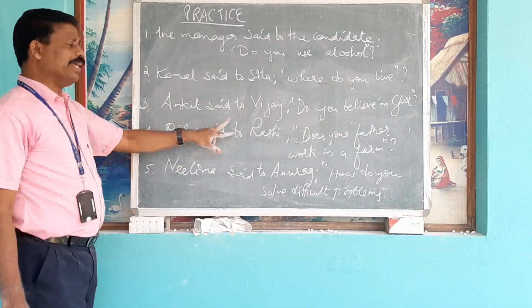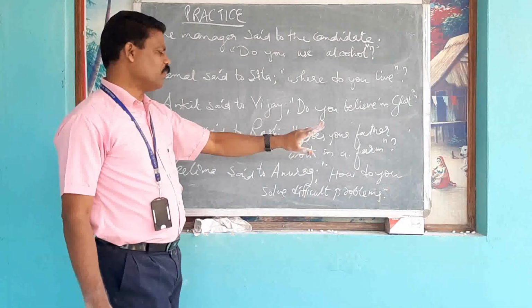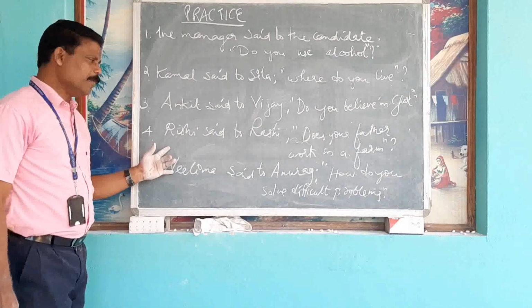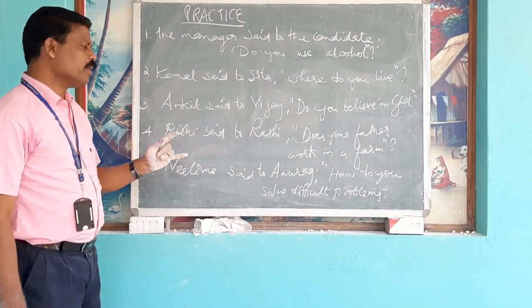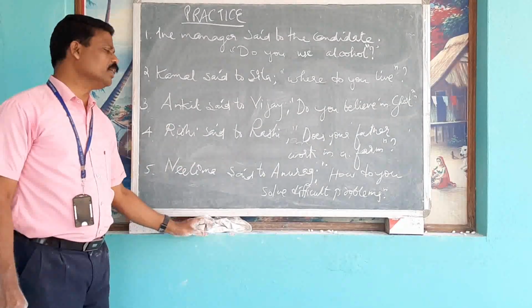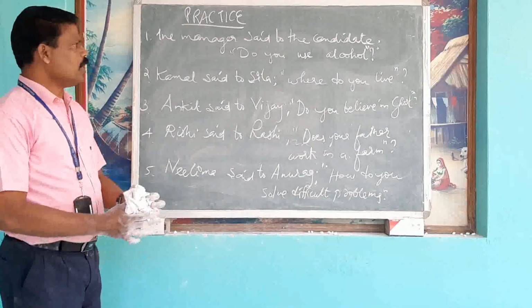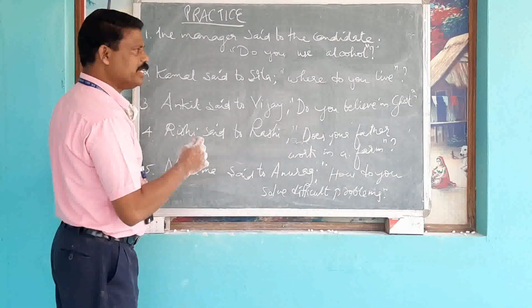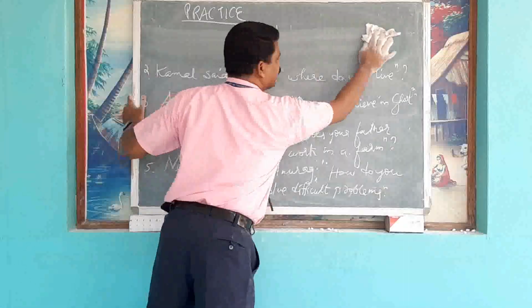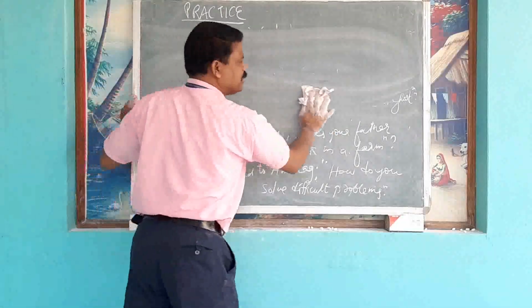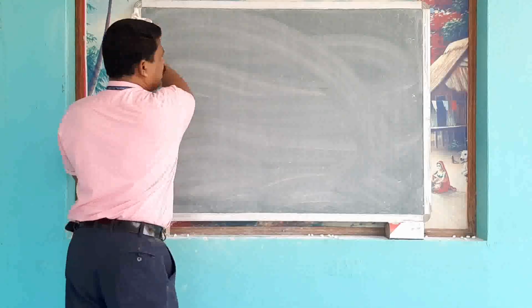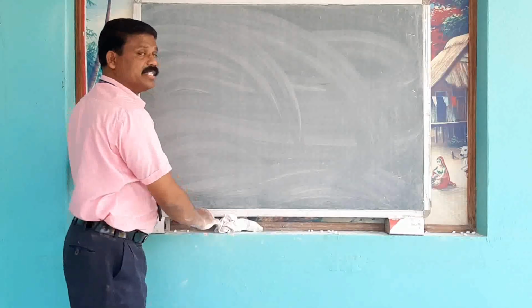Number 4. Rishi said to Rashi, does your father work in a farm? Question number 5. Neelima said to Anurag, how do you solve difficult problems? All these 5 questions have do or does inside. So do or does है तो the verb will be changed into second form. Please remember that.